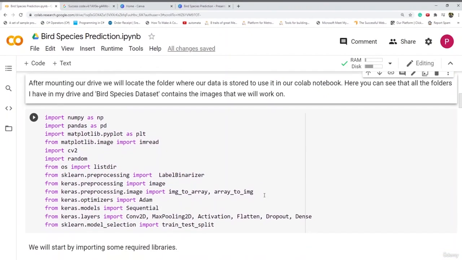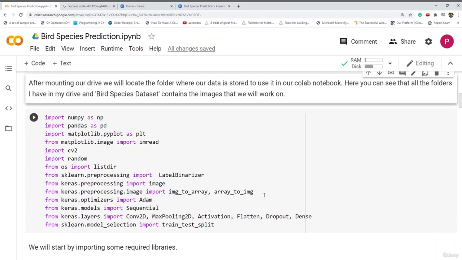This is the most important step. Here we are importing some of the required libraries, some very important functions for CNN. From keras.layers, we are importing the layers that we will be using, that is Conv2D, MaxPooling2D, Activation, Flatten, Dropout, Dense. We will split our data using sklearn.model_selection train_test_split.